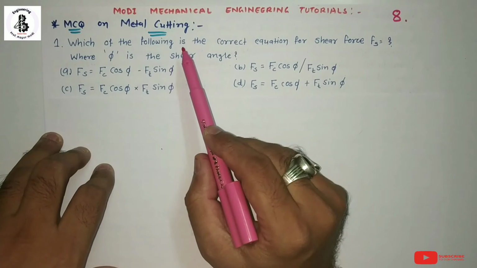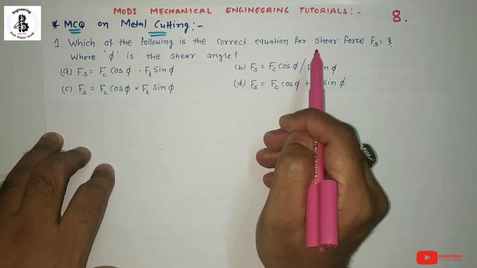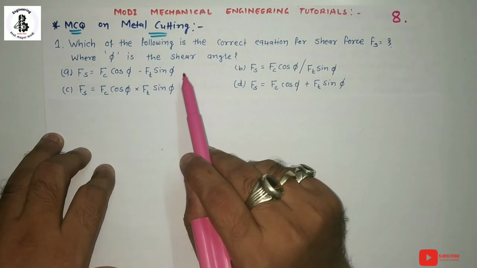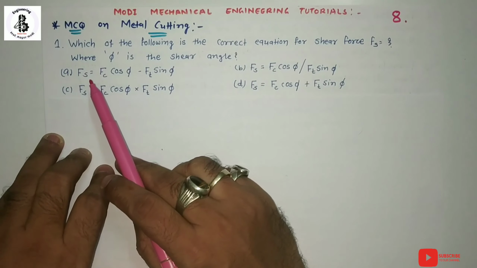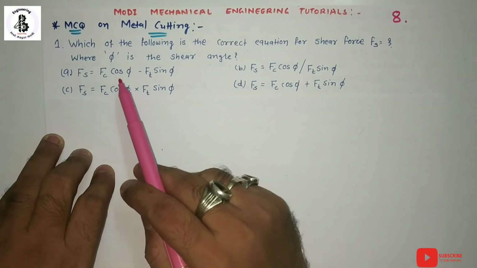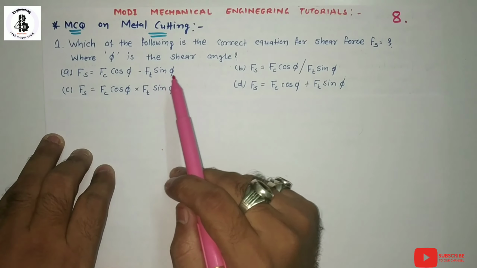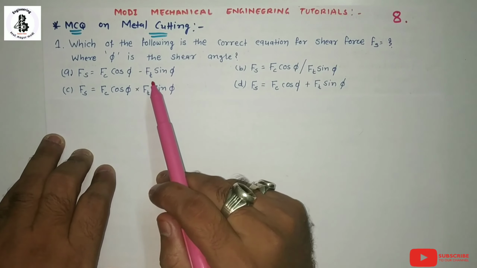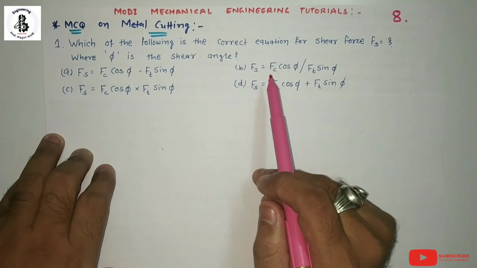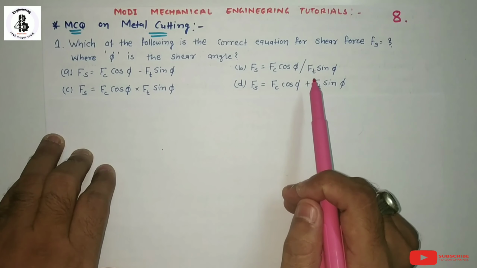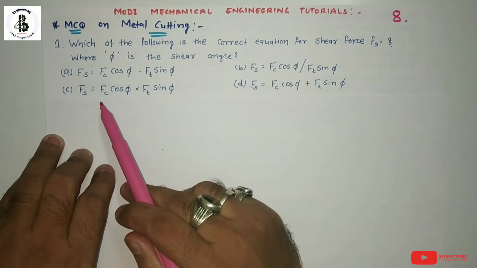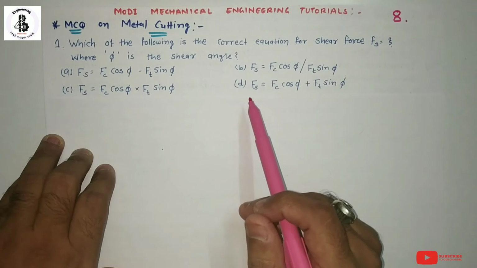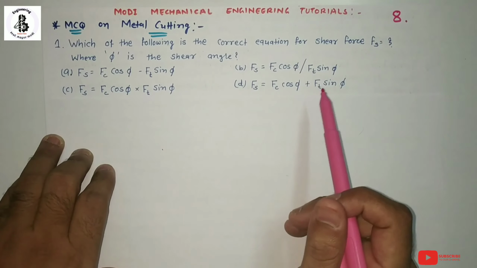Which of the following is the correct equation for shear force Fs, where phi is the shear angle? Option A, Fs is equal to Fc cos phi minus Ft sin phi, where Fc is the cutting force, Ft is the thrust force. B, Fs is equal to Fc cos phi divided by Ft sin phi. Option C, Fs is equal to Fc cos phi into Ft sin phi. And option D, Fs is equal to Fc cos phi plus Ft sin phi.